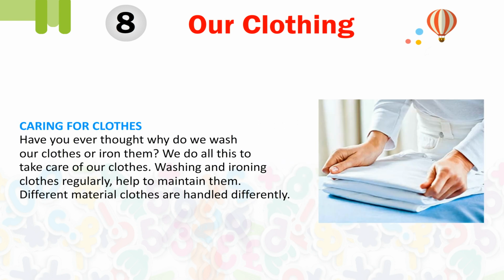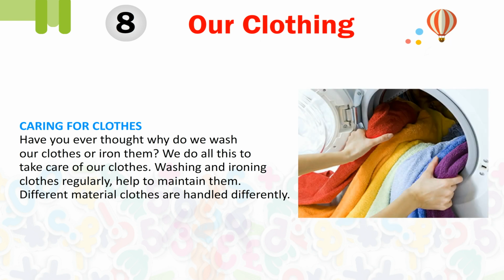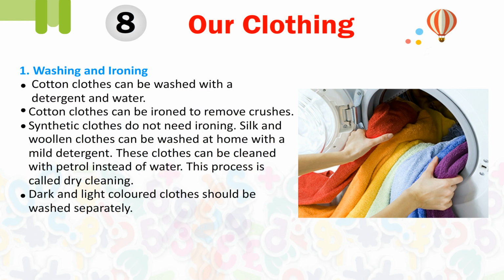Caring for clothes. Have you ever thought, why do we wash our clothes or iron them? We do all this to take care of our clothes. Washing and ironing clothes regularly help to maintain them. Different material clothes are handled differently. First, washing and ironing. Cotton clothes can be washed with a detergent and water. Cotton clothes can be ironed to remove crushes. Synthetic clothes do not need ironing.